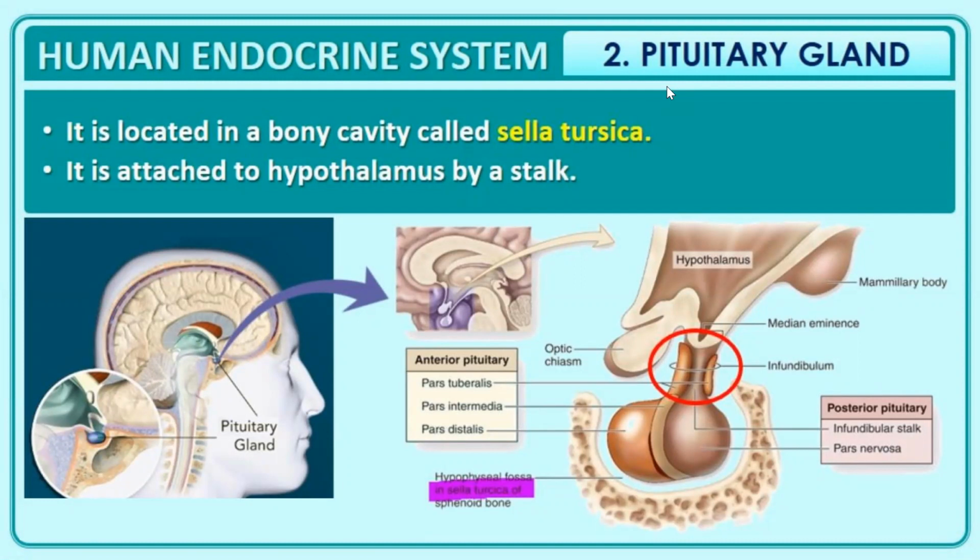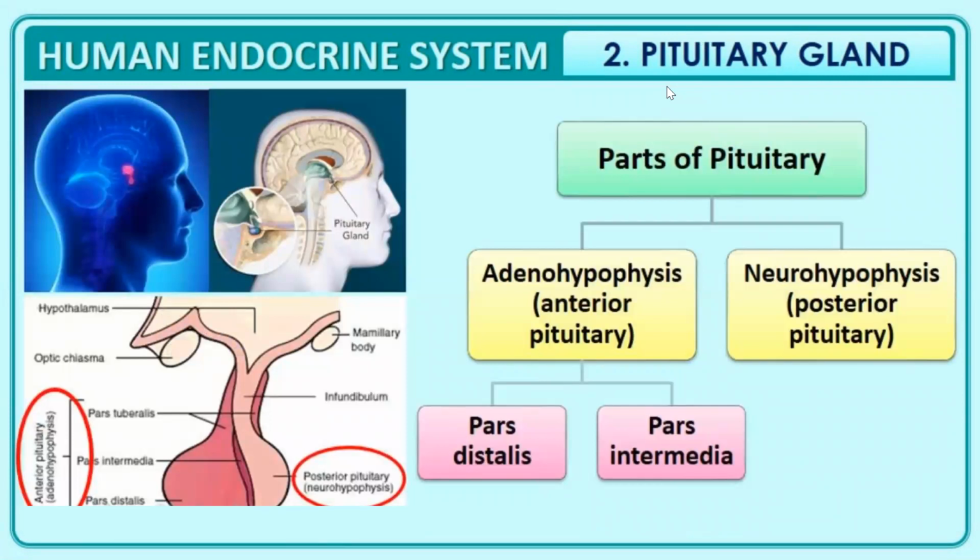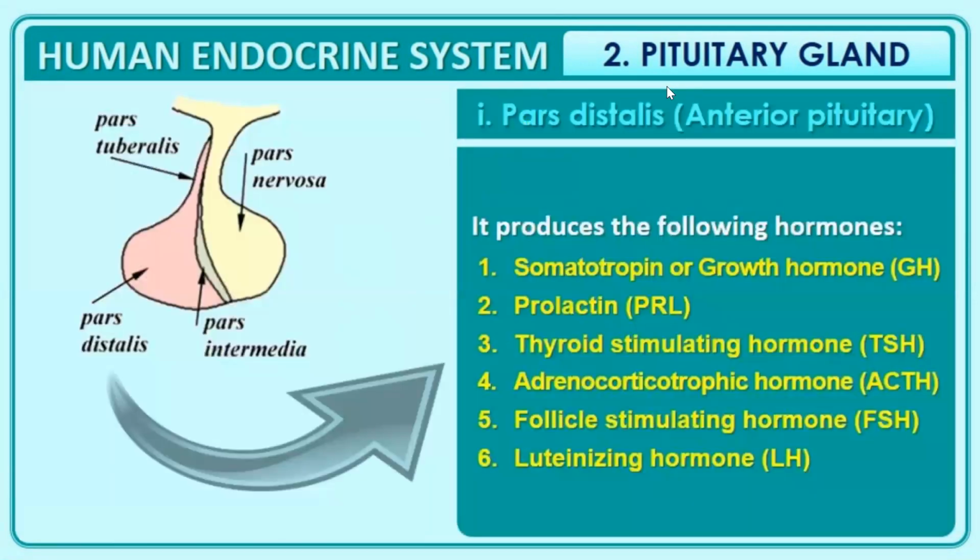Next comes the pituitary gland, which is located in the bony cavity known as sella turcica, and it is attached to hypothalamus by a stalk. Here you can see in the diagram, the stalk is known as infundibulum. Parts of pituitary. Pituitary is divided into anterior pituitary and the posterior pituitary. Anterior pituitary again has two parts, pars distalis and pars intermedia.